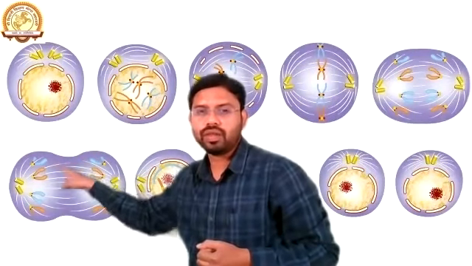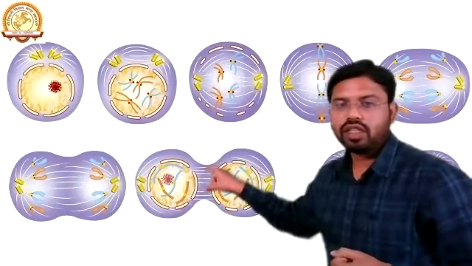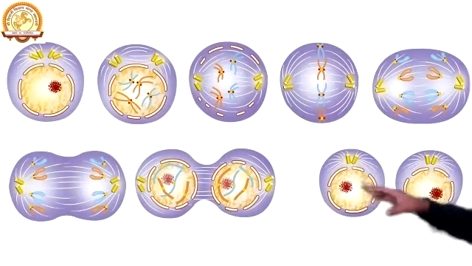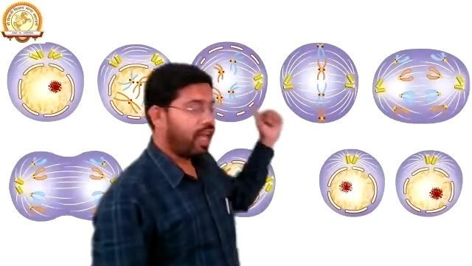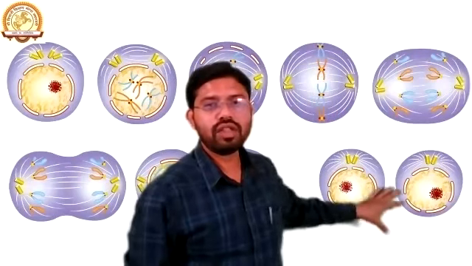Then after some time the groups move apart, there is a shrinking in the middle portion, and finally, wow, it is amazing. First there was a single image, and now there are two different images of a similar type.